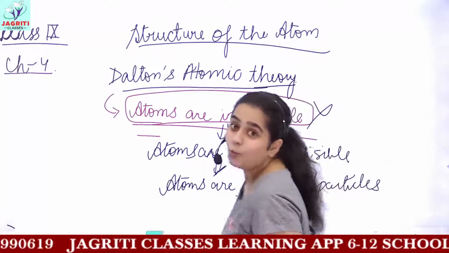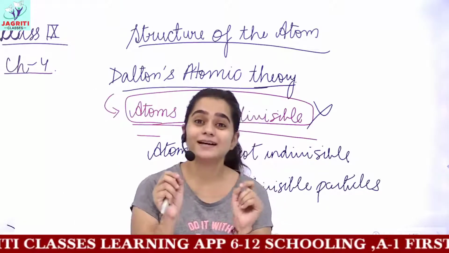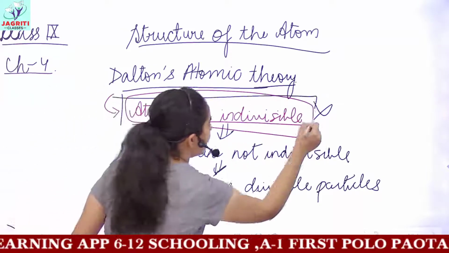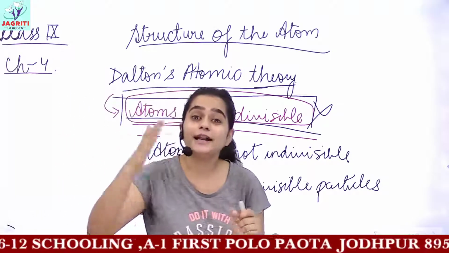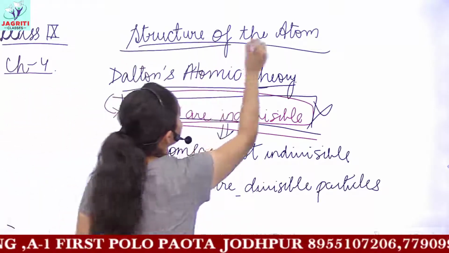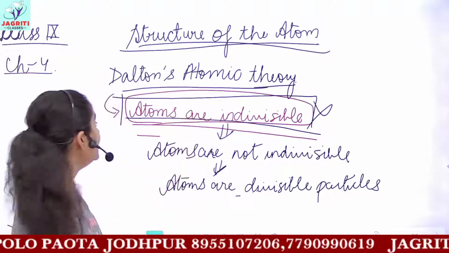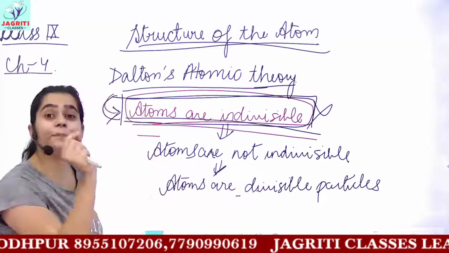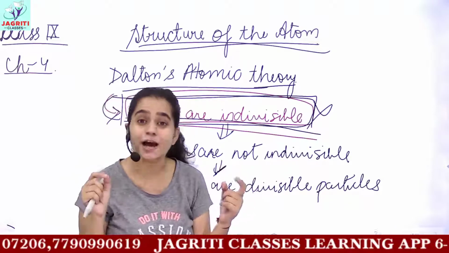Now, what do you have to write if the question arises in your exams? If the question comes from the previous unit, chapter 3, you have to write that atoms are indivisible particles. Indivisible means an atom cannot be broken down into smaller particles. But if the question comes from the structure of atom and asks for the limitations of Dalton's atomic theory, then you may write that atoms are divisible. This postulate given by Dalton was wrong, and it was proved wrong after much experimentation and research.